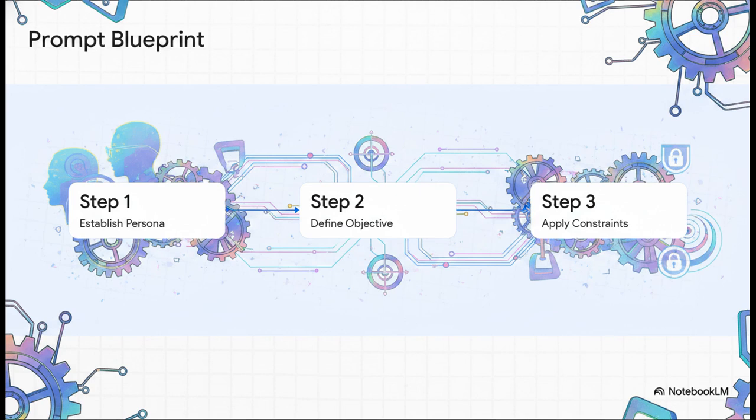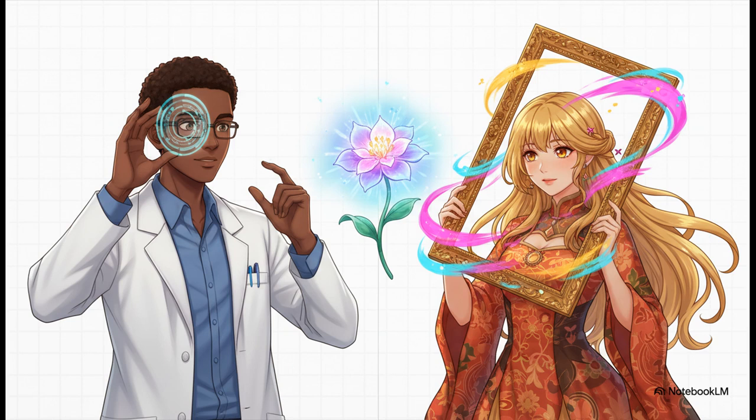Step 1, establish the persona. Step 2, define the core objective. And step 3, apply quality constraints. Let's kick things off with step 1. Section 2, establishing the persona. Because, before we dictate the what or the how, we absolutely have to build the critical who.